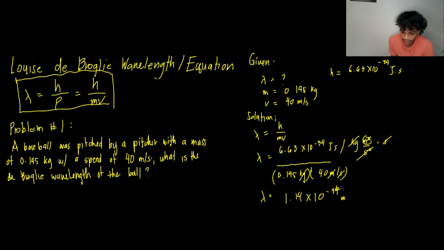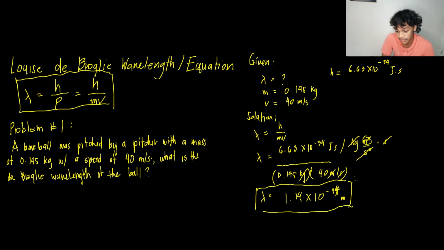This is the wavelength of the ball. As you can observe, the wavelength of the ball is very, very small, because it is raised to the negative 34th power of a meter.